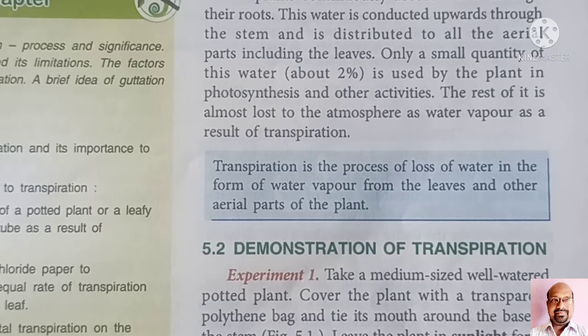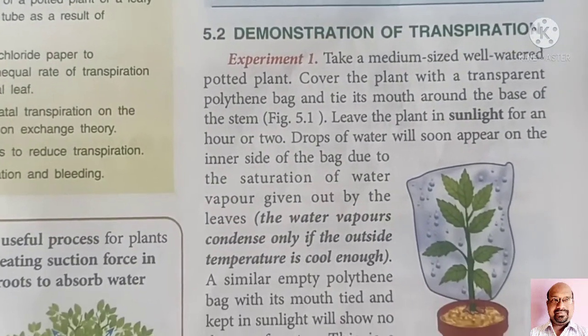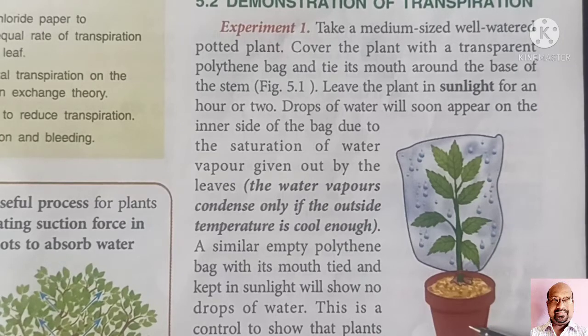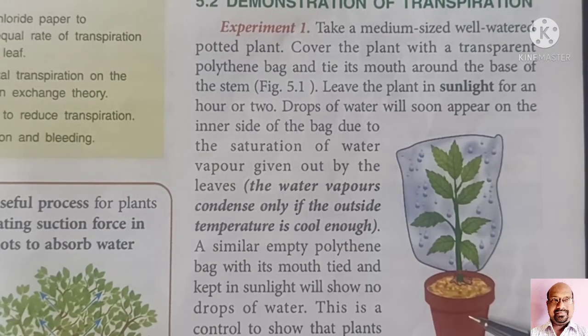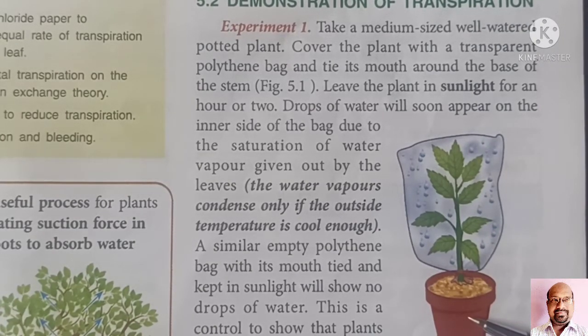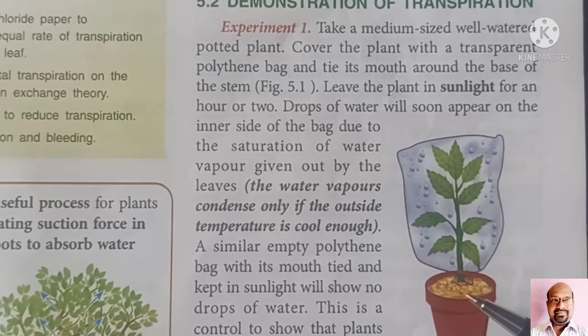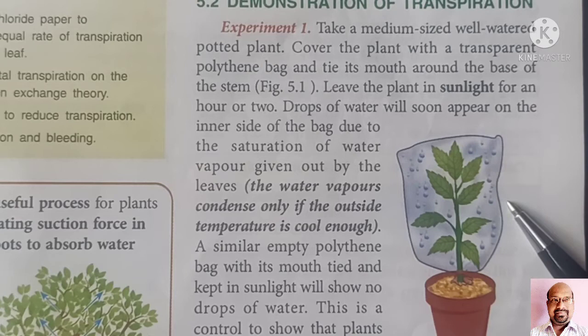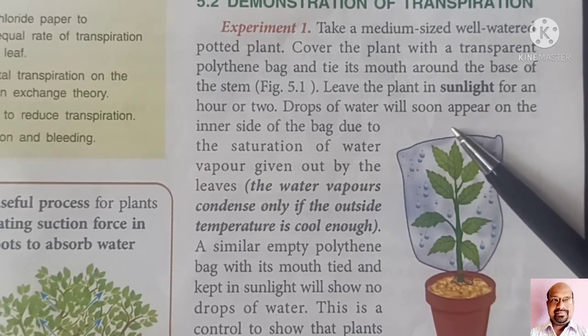To show that transpiration is taking place through leaves and aerial parts of the plants, we will perform one activity. In this activity, we will take one well watered, medium sized potted plant, and the plant should be covered with a transparent polythene bag.